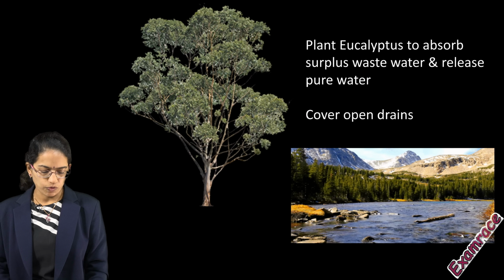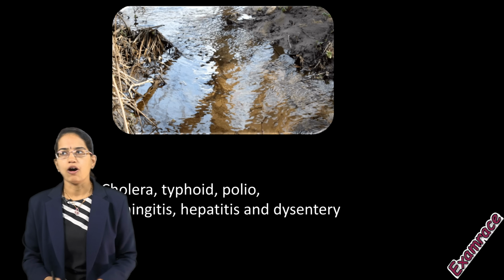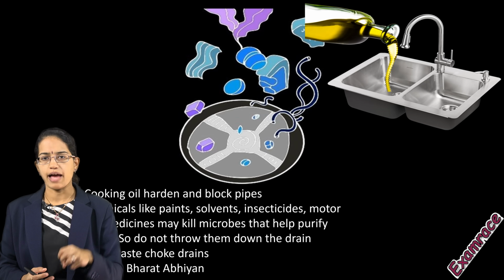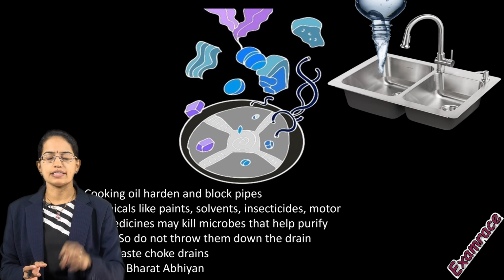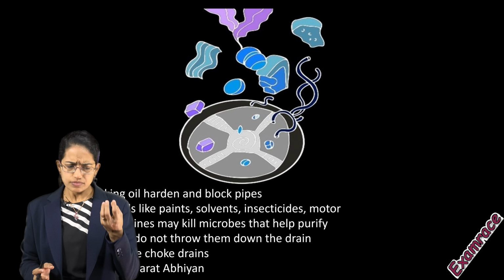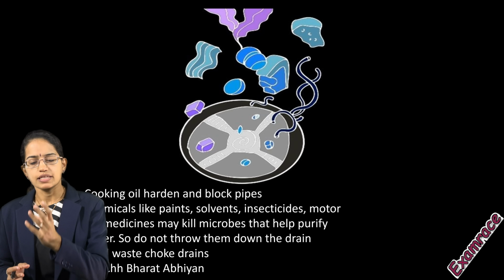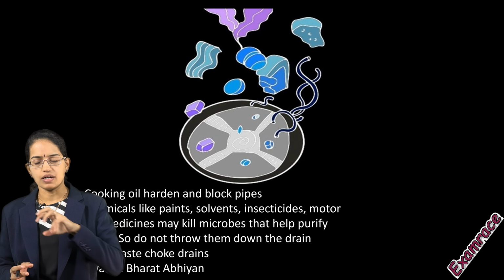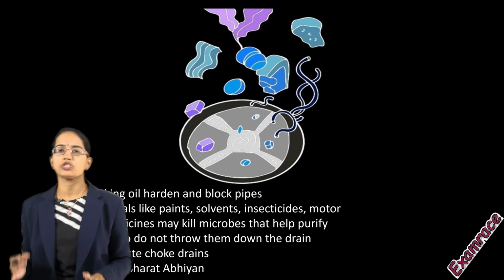Then, as we said, impure water is one of the major sources of waterborne diseases, which can even lead to hospitalization. Now, if you are using your kitchen sink and the oil is being drained in, what would happen? This draining of oil into the sink would lead to choking, and it could block your drainage systems and your pipes. On the other hand, if paints and solvents are sent into the main pipeline, they would destroy the bacterial growth that is present. As a result, the purification system would be hampered. So those are some of the important things that we should keep in mind.